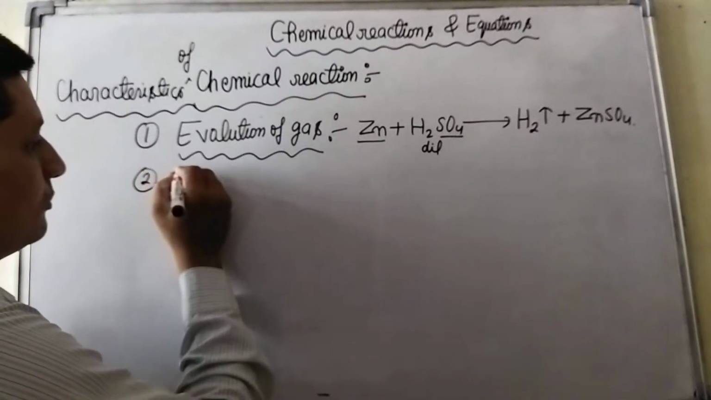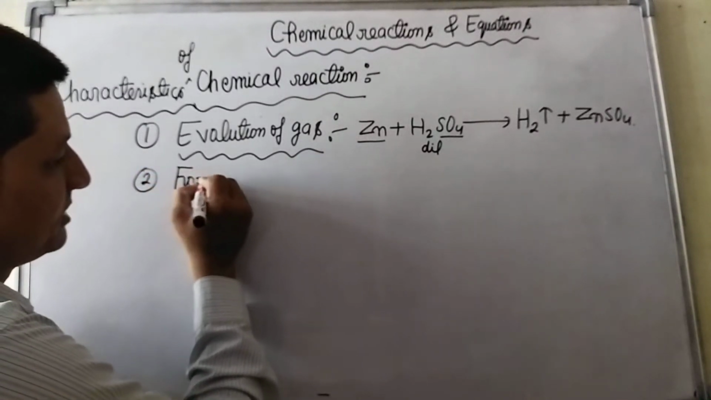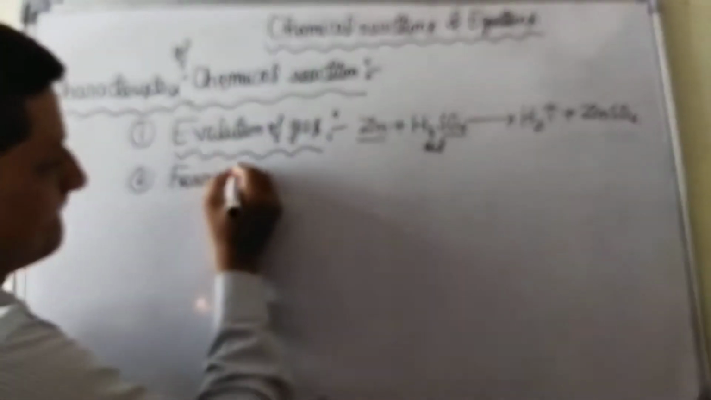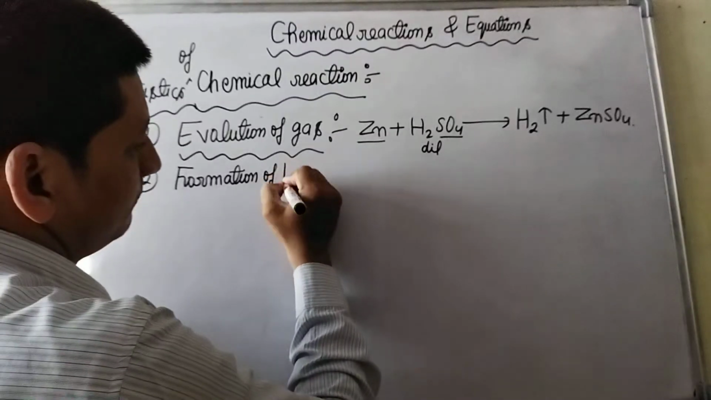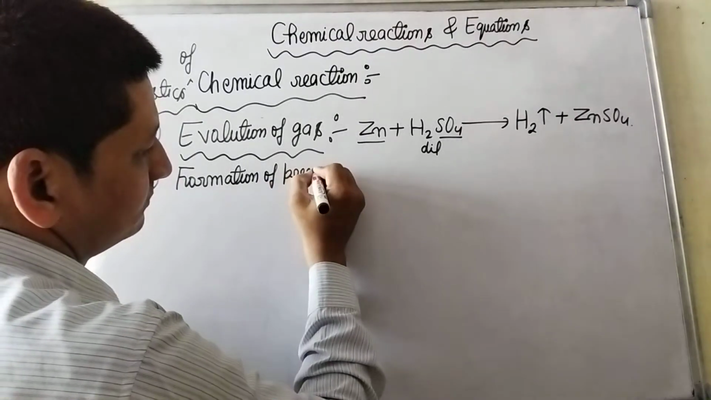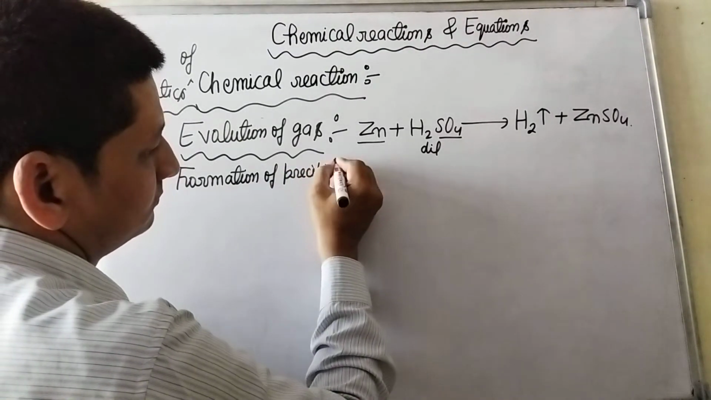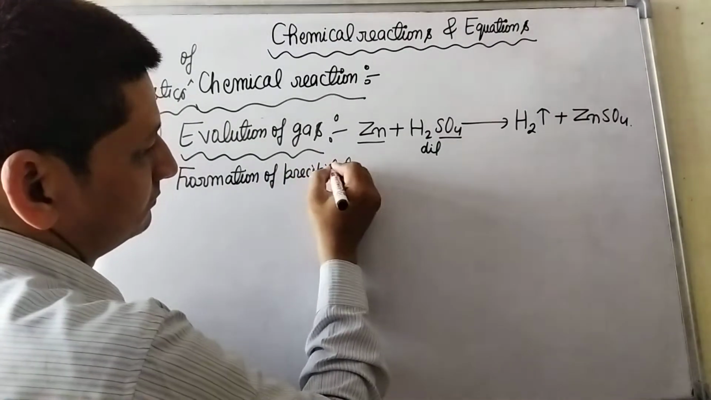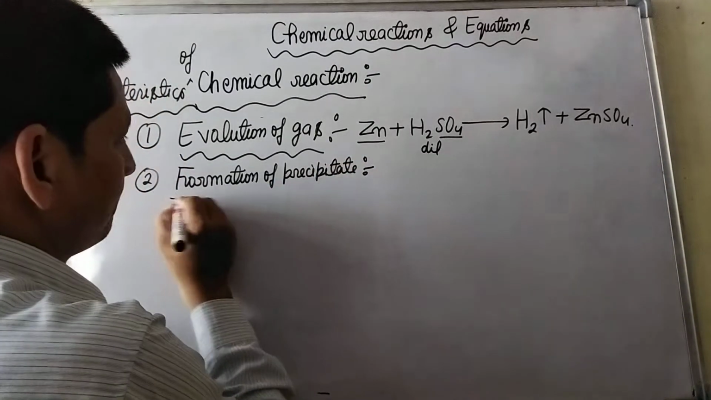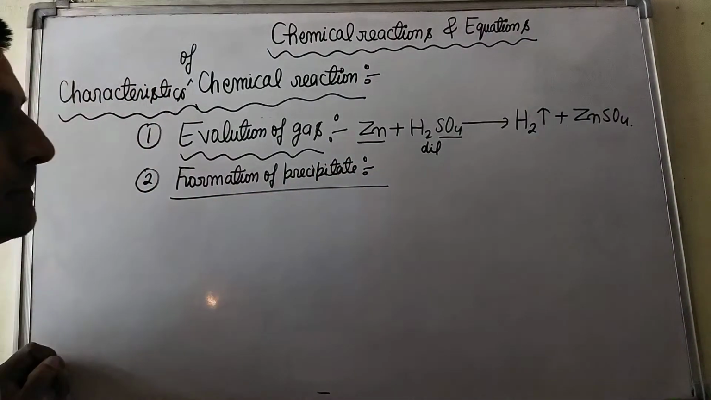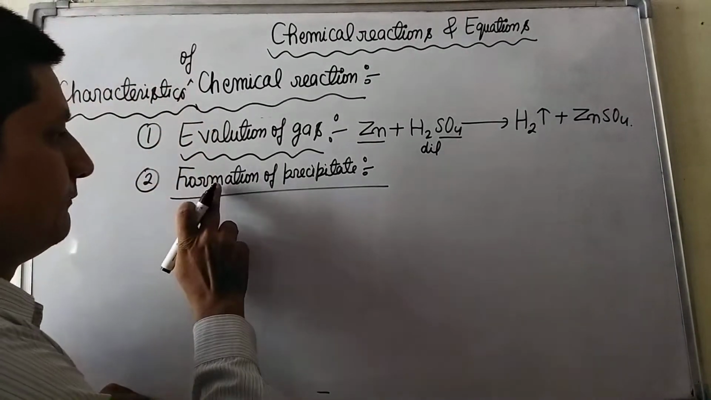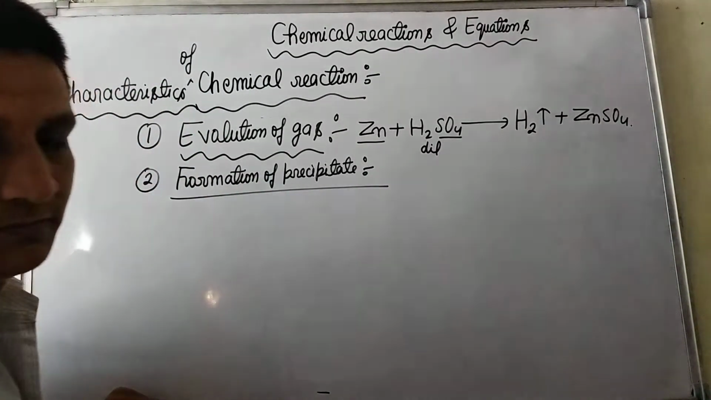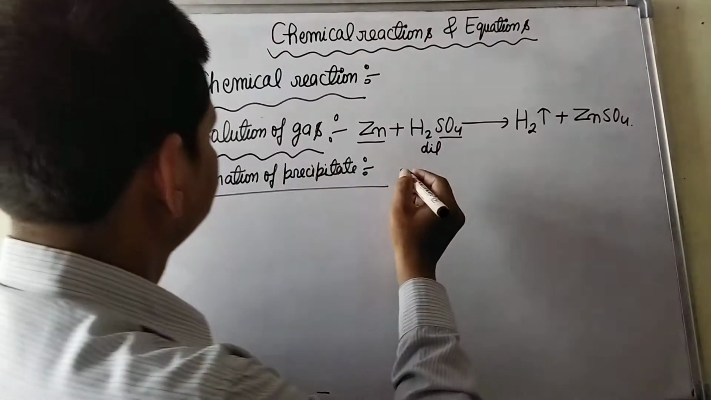Second, formation of precipitate. Some chemical reactions are characterized by formation of precipitate. For example,